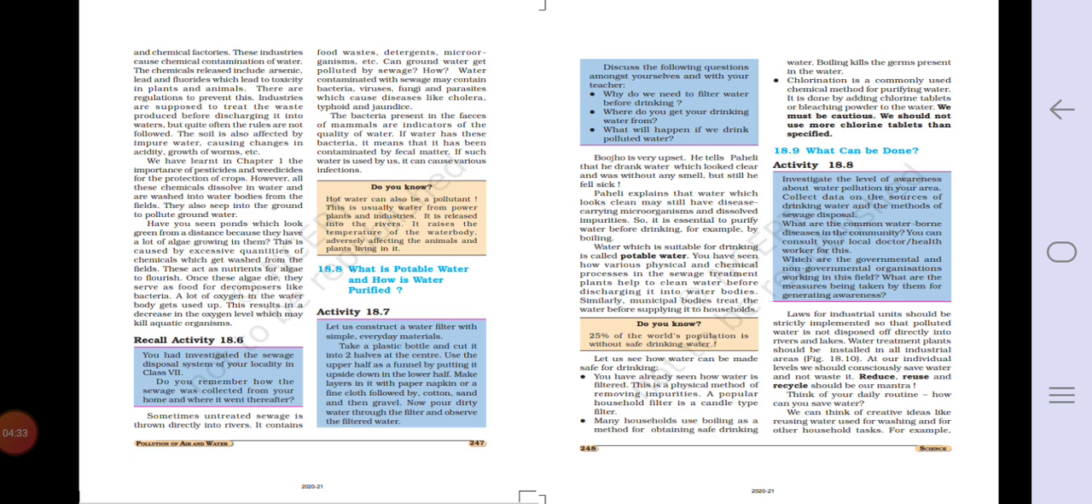Let us see how water can be made safe for drinking. You have already seen how water is filtered. This is a physical method of removing impurities. A popular household filter is a candle type filter. Many households use boiling as a method for obtaining safe drinking water. Boiling kills the germs present in the water.